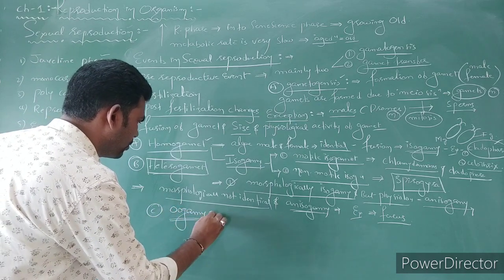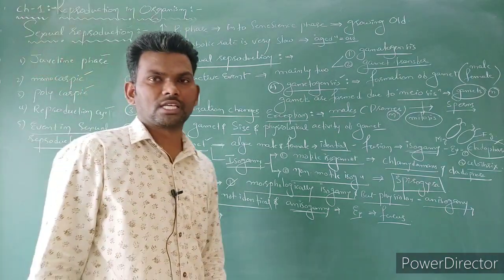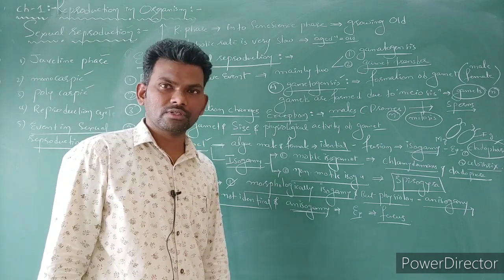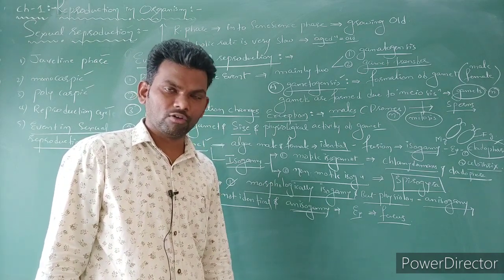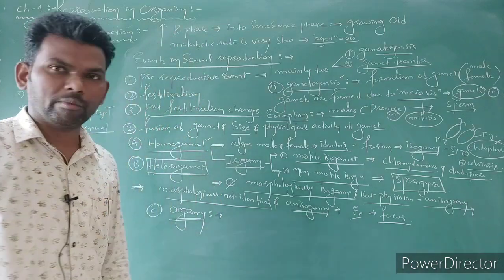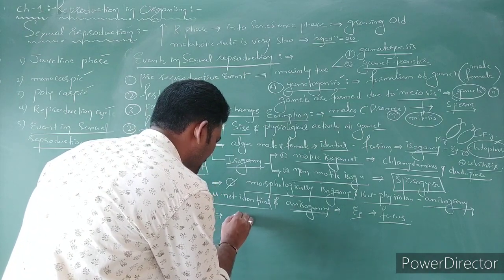The third one is oogamy. It is the most advanced type of sexual reproduction in organisms. Oogamy we can notice in humans, algae, bryophytes, and pteridophytes.